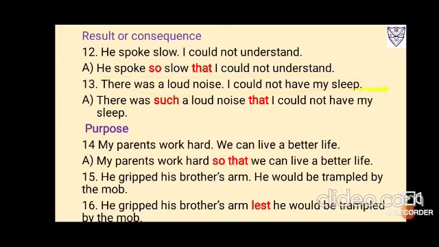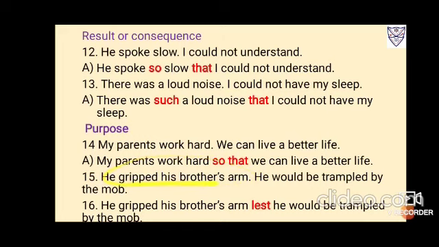Now there was such a loud noise that I could not have my sleep. Okay, now for the purpose, it is so that and lest. My parents work hard. Why do your parents work hard? So that we can live a better life.